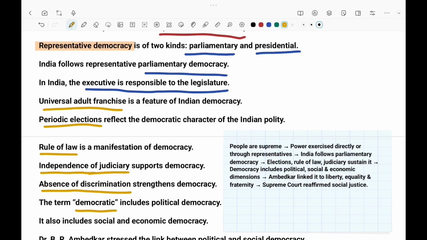Democracy was divided into two types: direct democracy and indirect democracy. India chooses the indirect democracy, and in that indirect democracy, we have two types: one is parliamentary and the other is presidential. India chooses presidential, and in that it follows certain principles, that is, the universal adult franchise, rule of law, independent judiciary, absence of discrimination, and periodic elections.